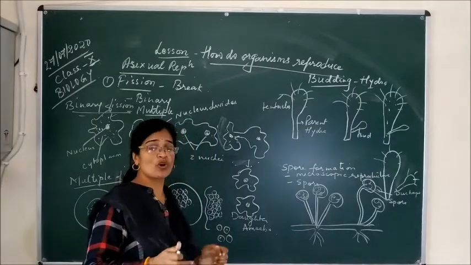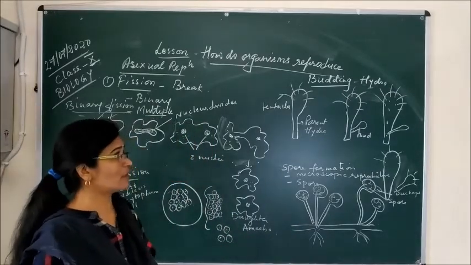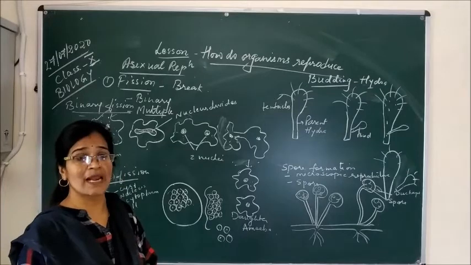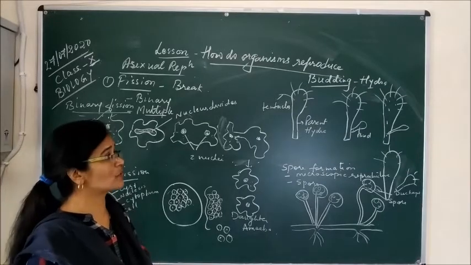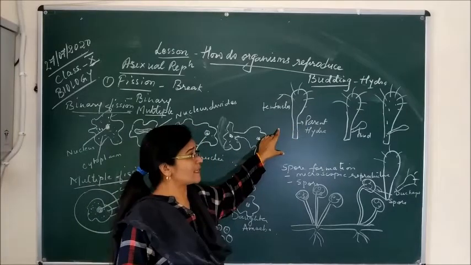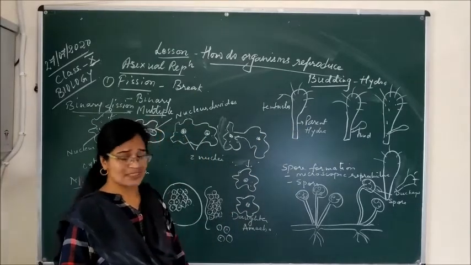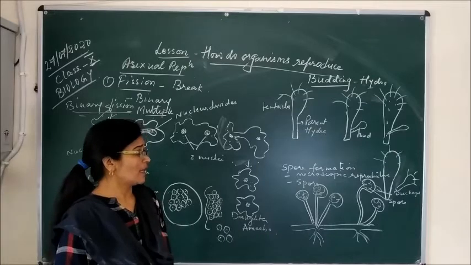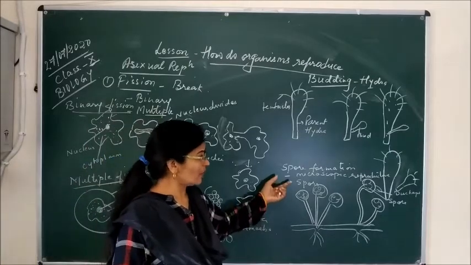So this whole process of reproduction with the help of a bud in Hydra is called budding. So budding mostly takes place in the Hydra. So this is also asexual reproduction. Now we come to the spore formation.